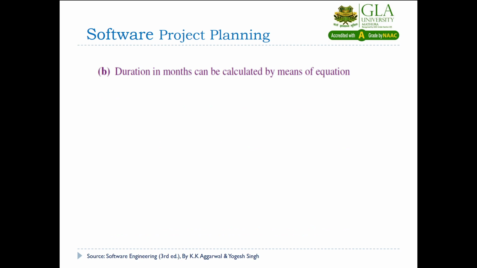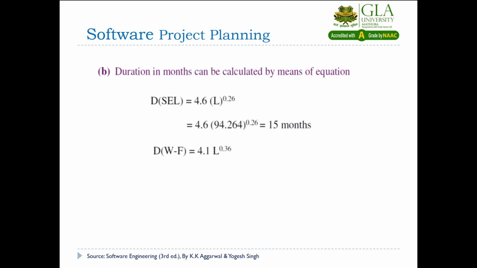Now the second question, we take duration. Directly the duration formula is given for both, and we can take D equal to, for the first one, 4.6 L to the power 0.26. Now L we cannot put directly. What we have to do is convert it into thousand lines of code. So the previous answer you have to divide by 1000 and then you will find 94.264. So 4.6 into 94.264 to the power 0.26 will give you 15 months.